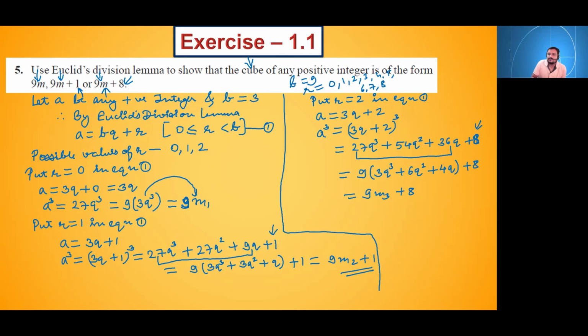Now 9 is nothing but the product of 3 and 3. Yes or no? So take b is equal to 3. That will be the better option because the possible values of r will be less: 0, 1, 2. So the work of checking by putting values will be reduced.